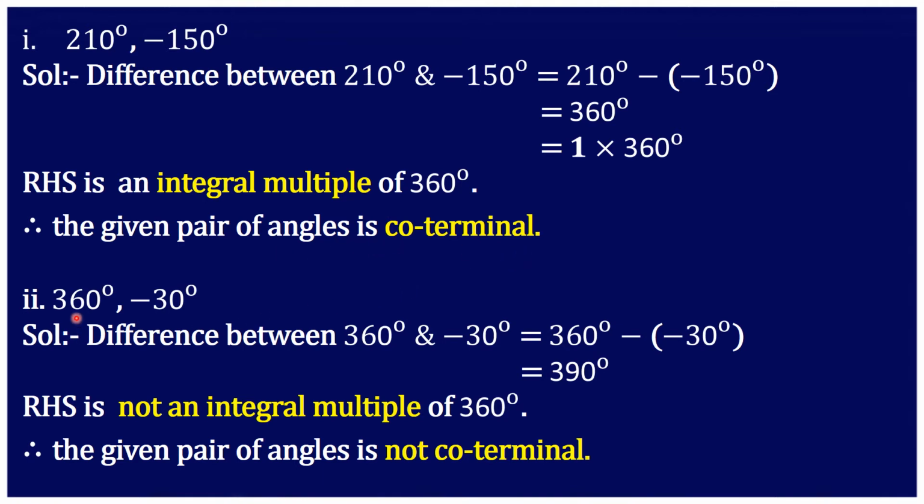Now the second one is 360 degree and minus 30 degree. So the difference between these angles is equal to 360 degree minus minus 30, that is 390. And we know 390 degree is not an integral multiple of 360. So we can say 360 degree and minus 30 degree do not form a coterminal angle.